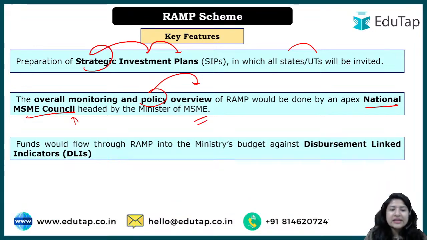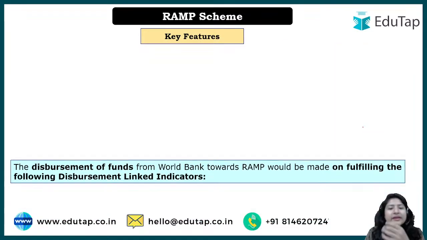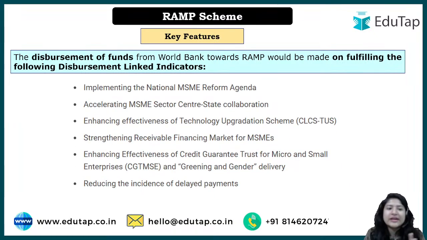ठीक है? इसके अलावा the same thing that we have discussed, that funds will flow in ramp against the disbursement linked indicators. Whatever indicators were given by the World Bank for the disbursement, those are now being taken as the key features. ठीक है? अब क्या क्या है ये?